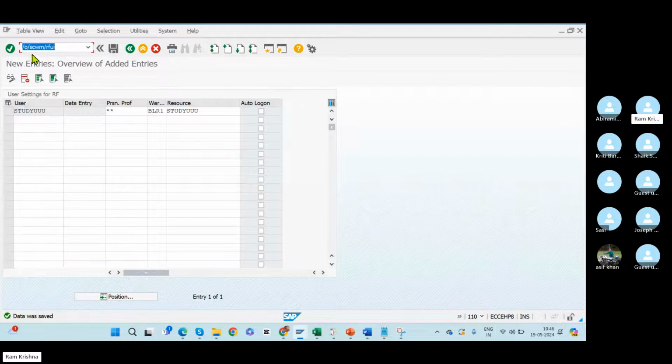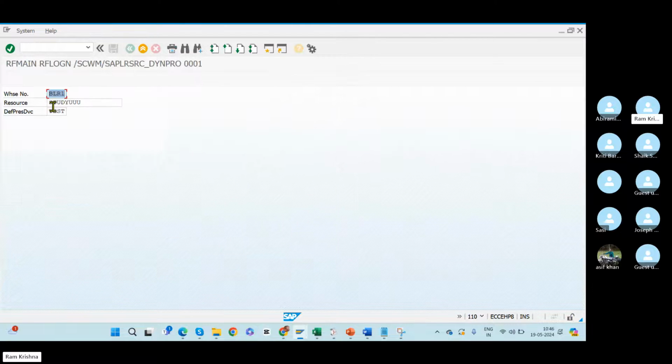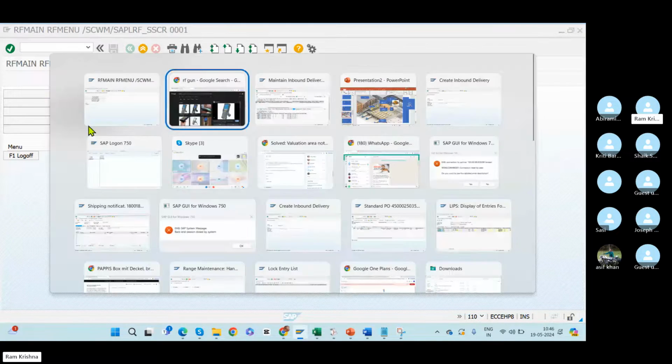Go to RFUI, CWM RFUI, and log into the RF gun. So I logged into the RF gun now. So this is my RF gun, okay?